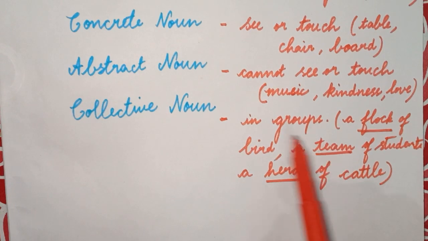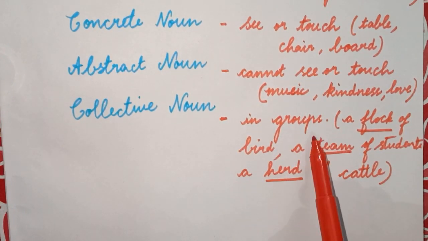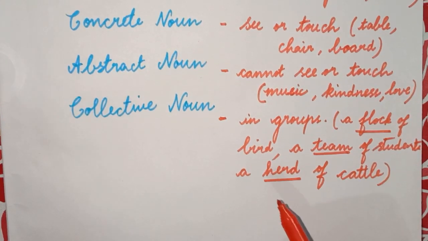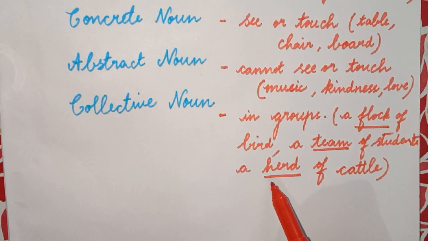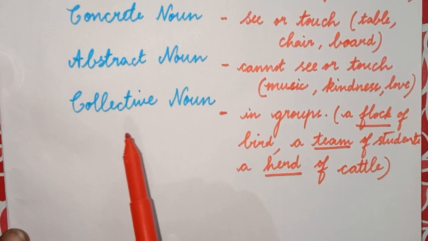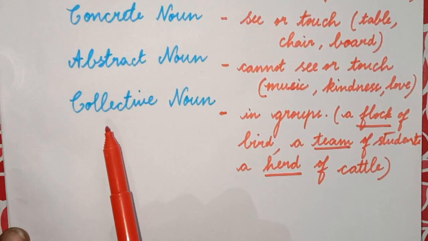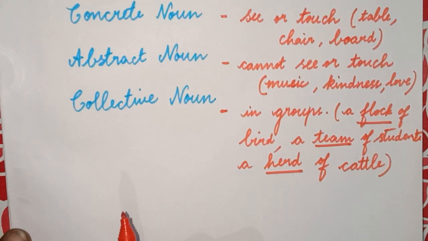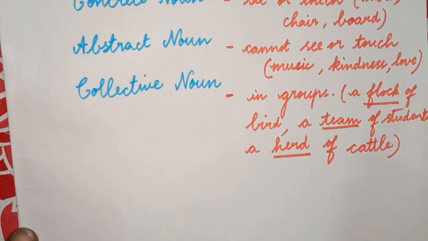So collective nouns represent groups, like flock, team, herd, a pride of lions, a band of musicians, a choir of singers. There are so many collective nouns. Representing in groups, we say it as collective nouns. And now, apart from these types of nouns, we have some compound nouns also.